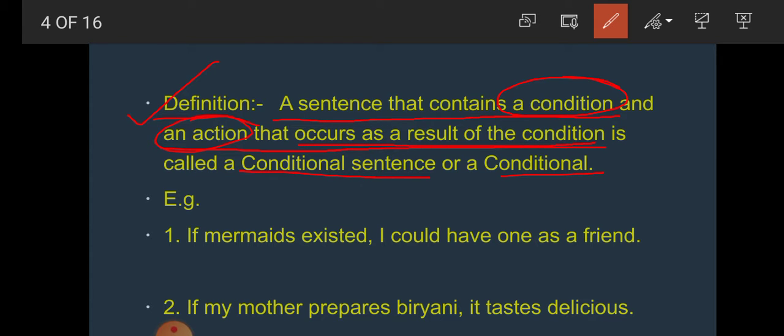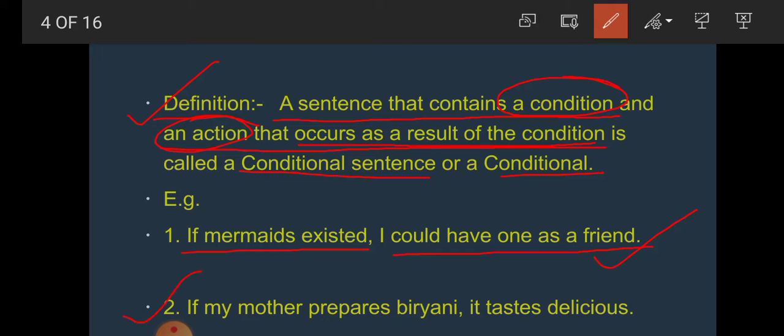For example, students, if mermaids existed, I could have one as a friend. So this is a type of condition: if mermaids existed, I could have one as a result. So there is a condition.